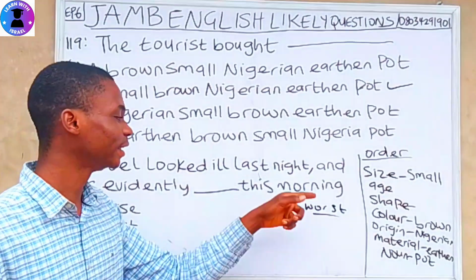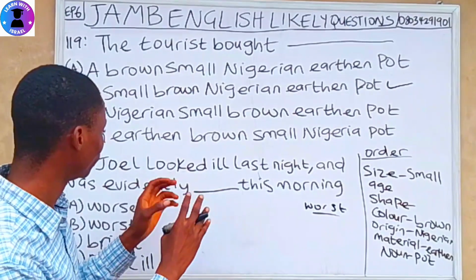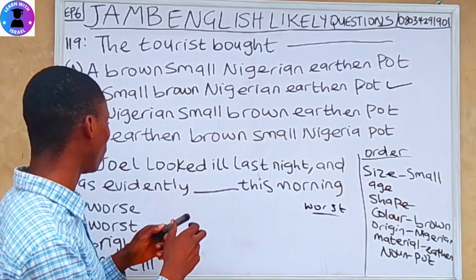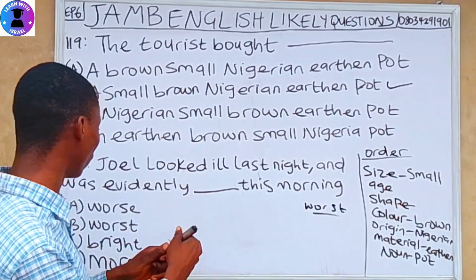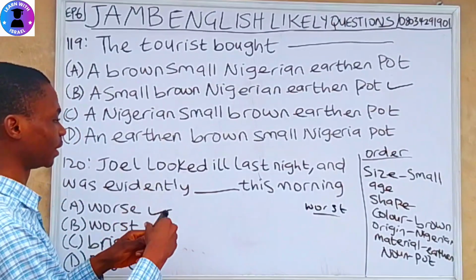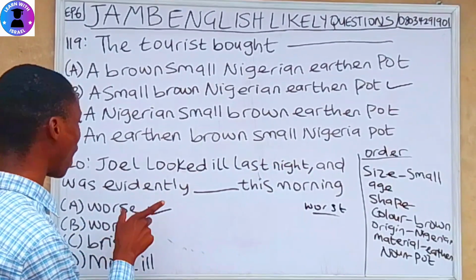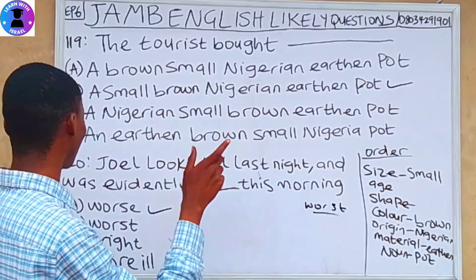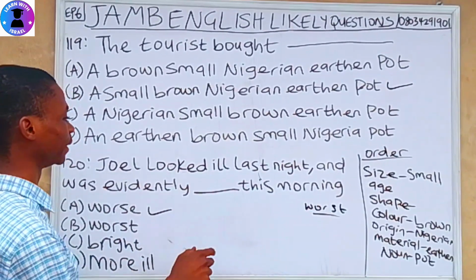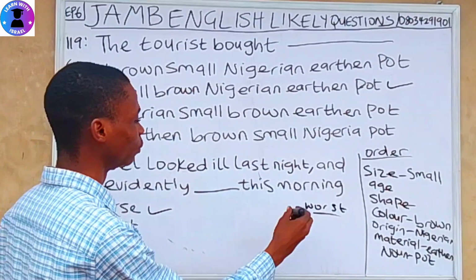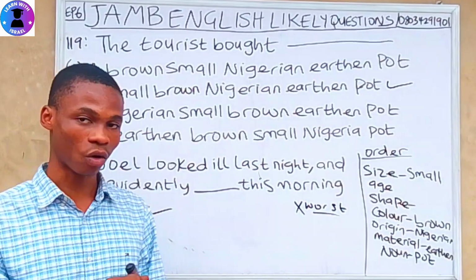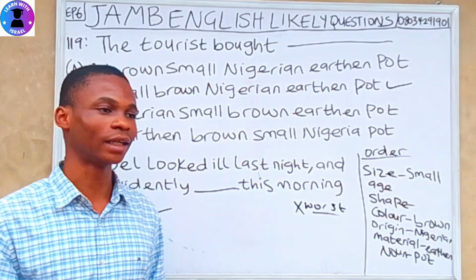Avoid using worst in a condition. So this is a condition whereby Joel was evidently worse. So we can now say Joel looked ill last night and was evidently worse this morning. Avoid using worst in a condition. I hope you understand that now.